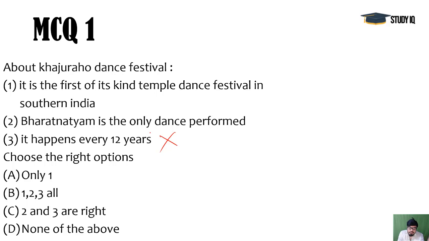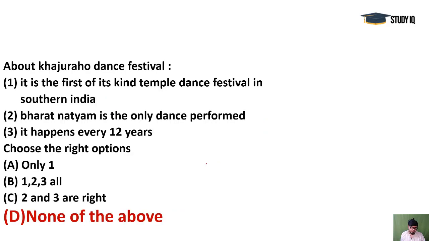And you see, all the classical dance forms are showcased here every year, like Bharatanatyam and Kuchipudi, Kathakali, Kathak, all these dance forms. So it is wrong to say that Bharatanatyam is the only dance performed. This is again wrong. The first is again wrong, because it is not in southern India, and it is in the central part of India, northern Madhya Pradesh, where Khajuraho is located. Okay, and it is located southeast of Jhansi city. And none of the above would be the answer here. D is the answer here.